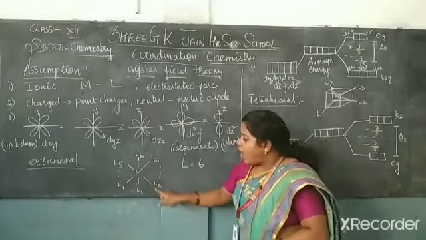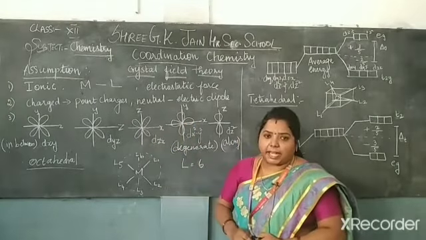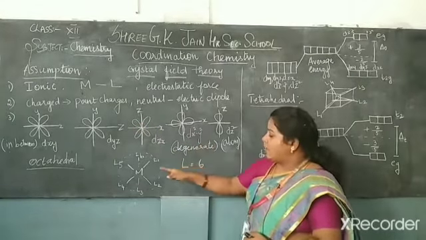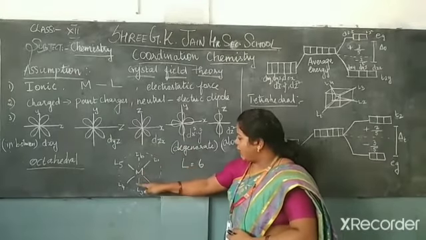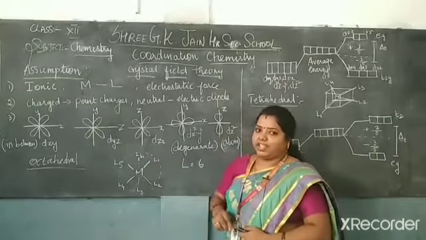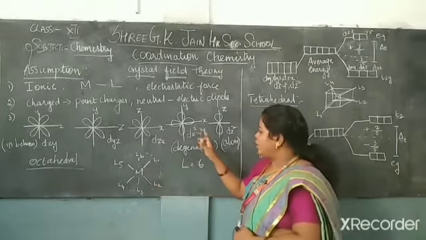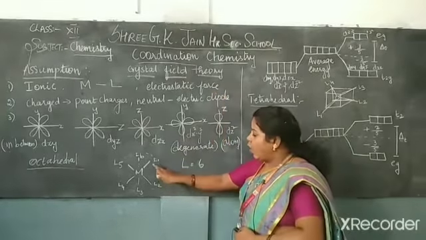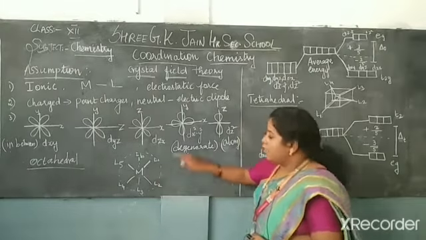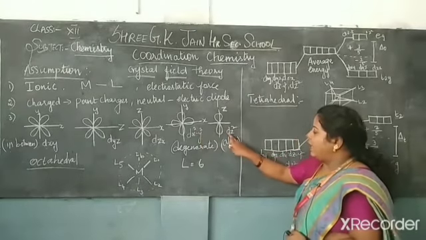So all the ligands are present, because in this diagram it can take place in 2 types of position. One is in between the lobes, in between the axes, and the other is along the lobes. Let me see how it takes place. All the ligands approach along the axis, not in between the axes. So let us see the diagram, the structure of the compound. Here all the ligands approach the central metal atom along the axis. So what are the 2 orbitals along the axis? dx square minus y square and dz square.